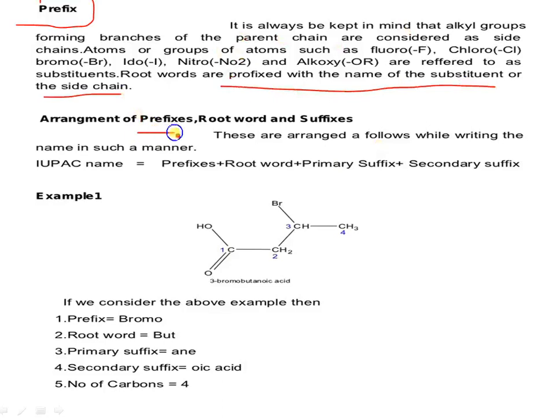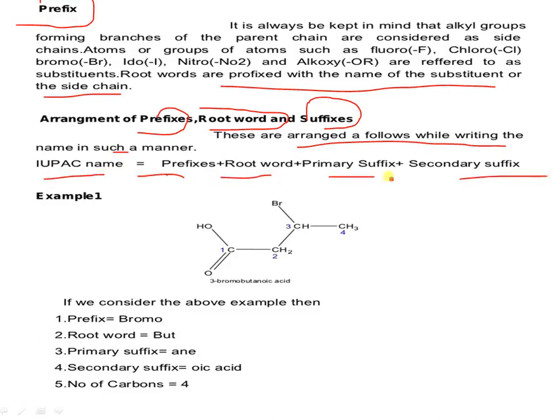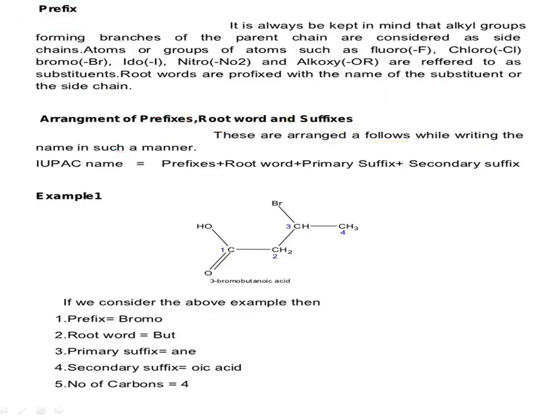So the arrangement of prefix, root word and suffix. These are arranged as follows while writing the name. IUPAC name is equal to first prefix, then root word, then primary suffix, and the last one is secondary suffix.